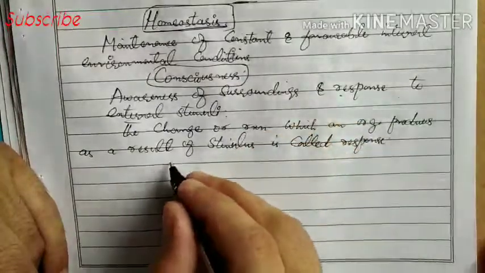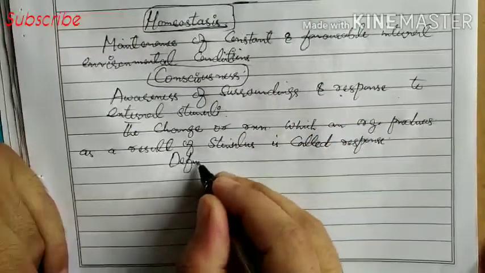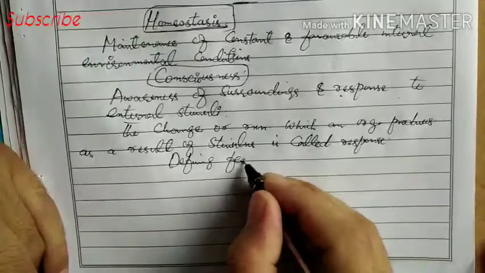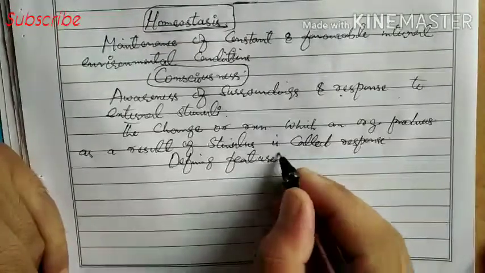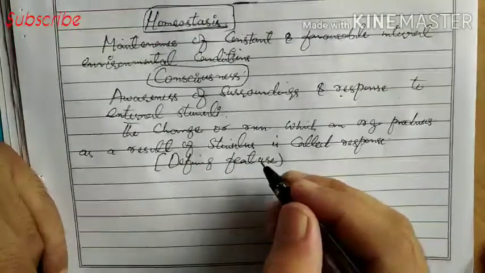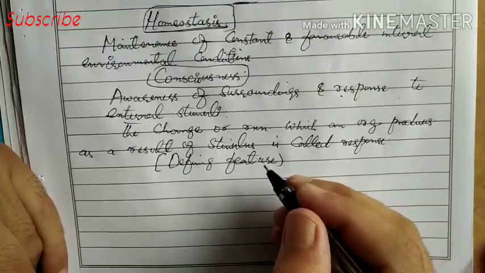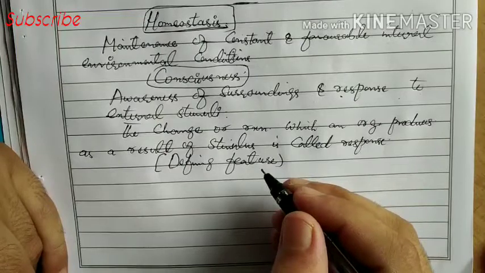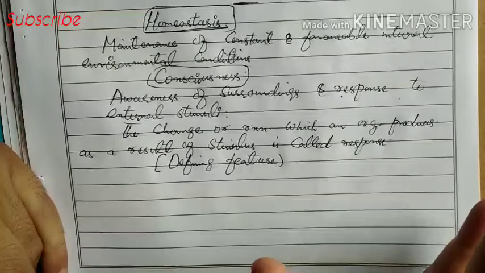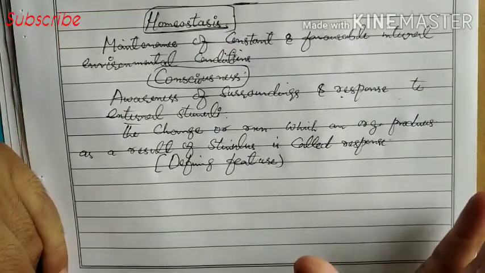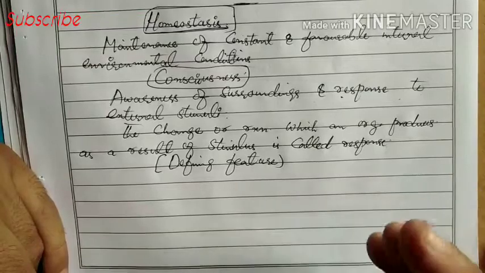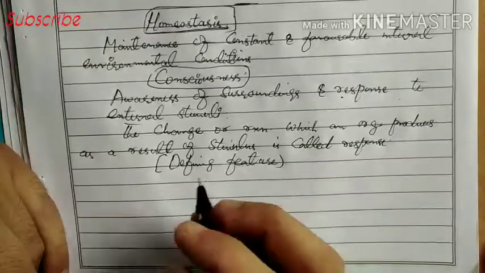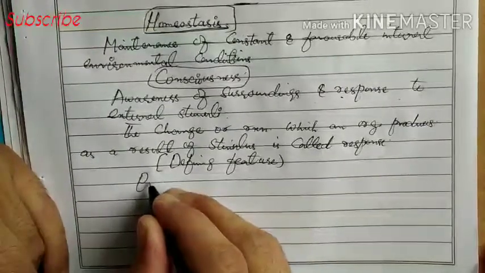This consciousness is also the defining feature of living beings. Now we know that we have sense organs, so if there is change in the surroundings, we can sense these changes by our sense organs. But we know that plants do not have sophisticated sense organs.